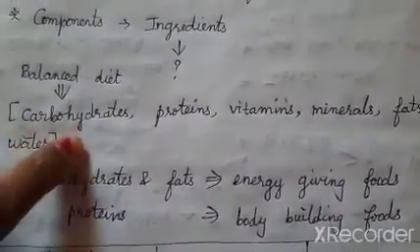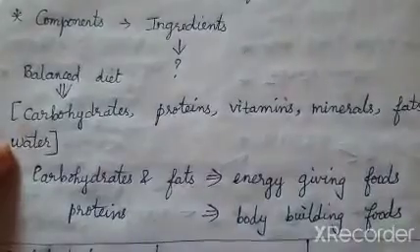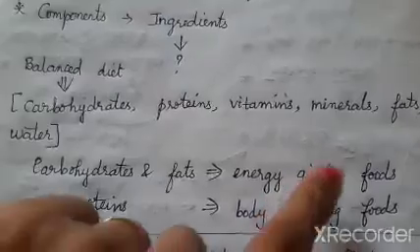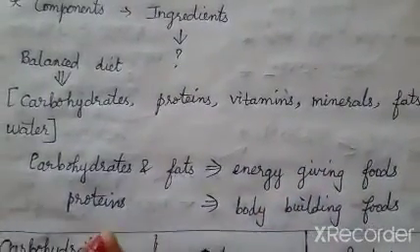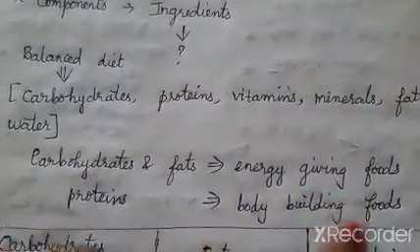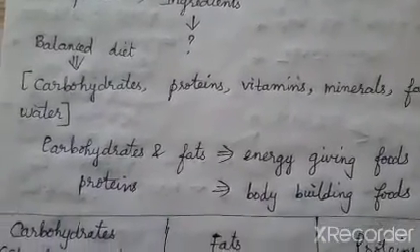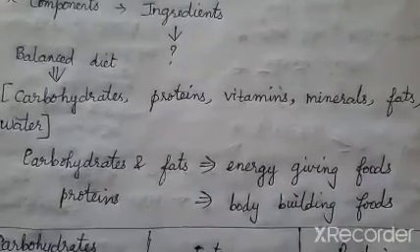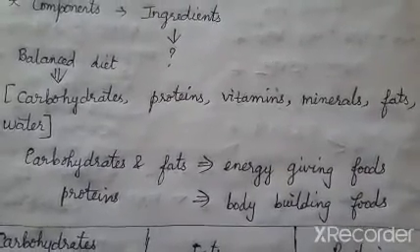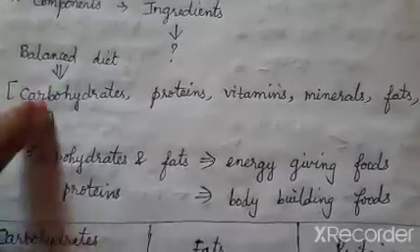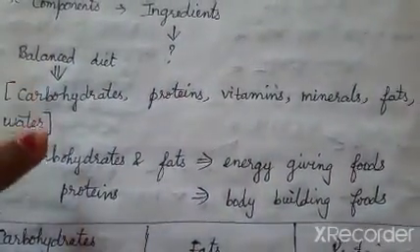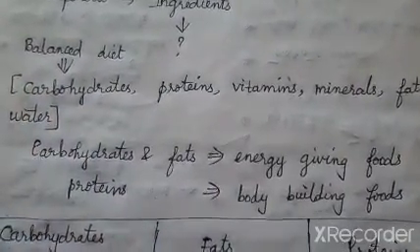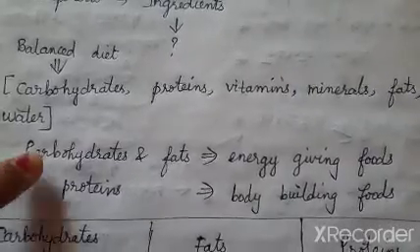Okay, now let us discuss each and every component. So first, carbohydrates and fats are called energy giving foods, whereas protein is called body building food. You know that the food is of two sources, animal sources and plant sources. From both the plants and animals we obtain these components. Each component will have a separate role to perform in the human body's healthiness.